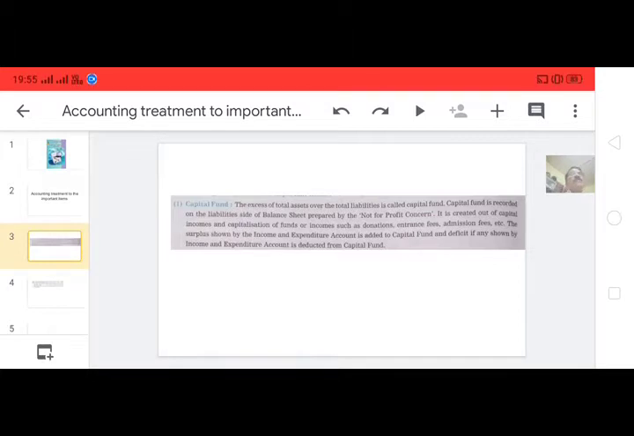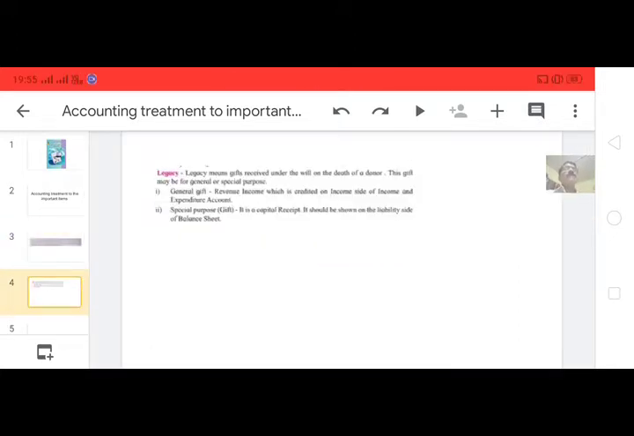So what is a capital fund? The capital fund is created out of capital incomes and capitalization of funds or incomes such as donations, entrance fees, admission fees, etc. The surplus shown by the income and expenditure account is added to the capital fund, and the deficit, if any, shown by the income and expenditure account is deducted from the capital fund on the liability side of the balance sheet.